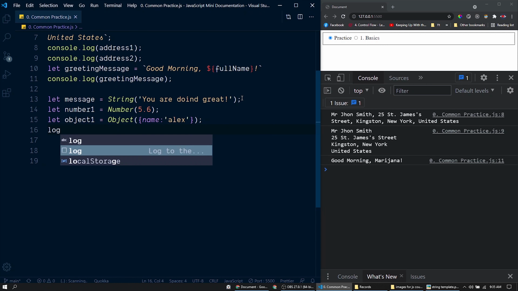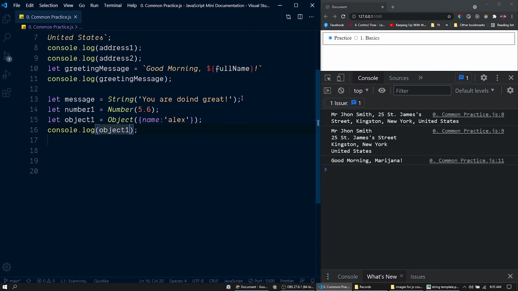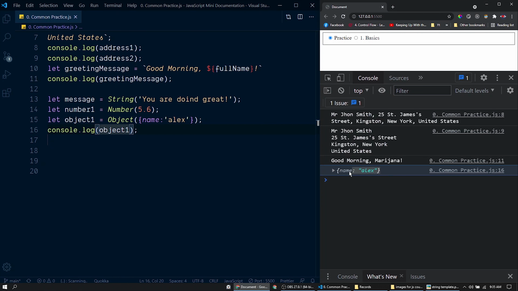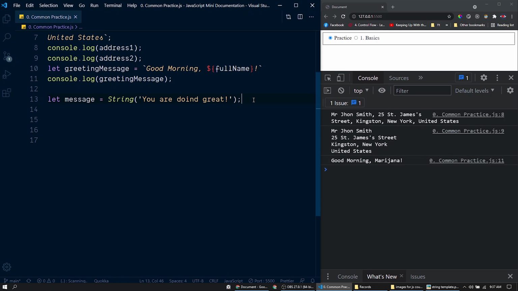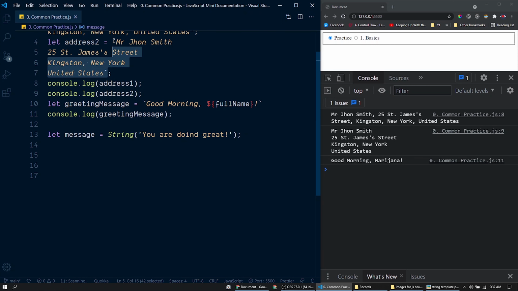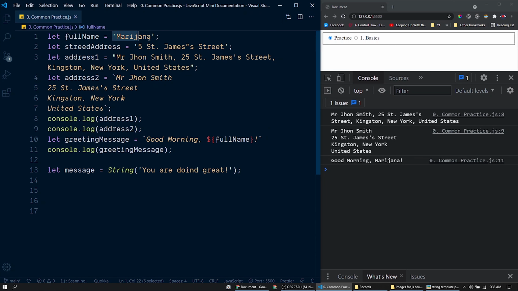Finally, let's log this variable, object. See, here we have the object that we have created with its datatype function Object. So these types of functions are available for all data types. So just keep that in mind. There is nothing special to the values that we have created with a datatype function or through direct assignment here. Most of the time we'll be using single quotes or double quotes. If there is a requirement for string interpolation, we'll be using template strings like this.